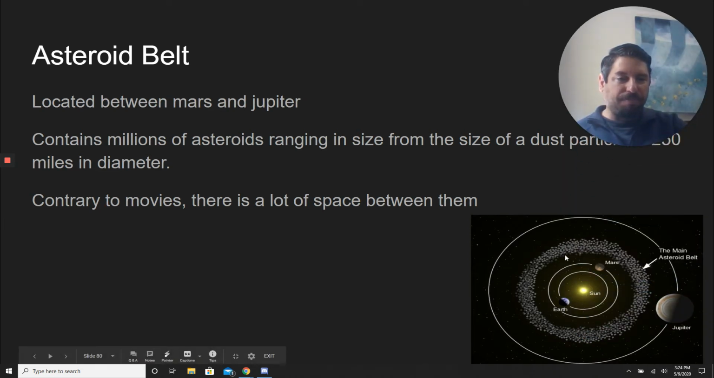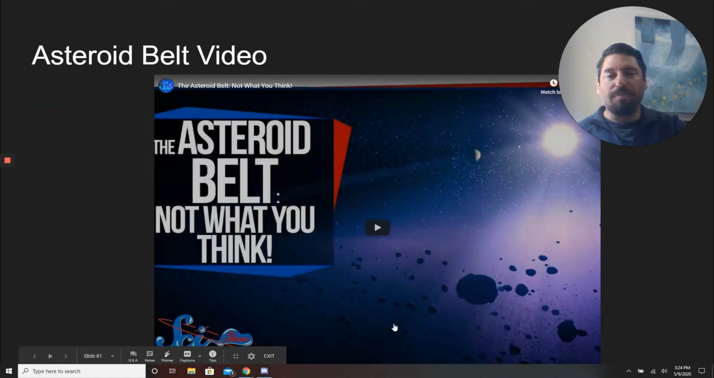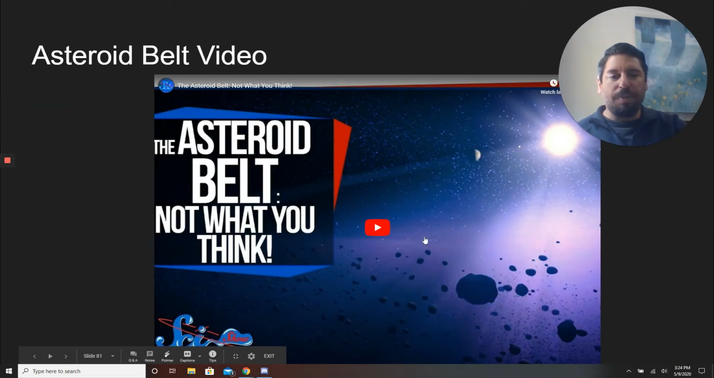So here's a picture. So we have Earth here, Mars is here, and then the asteroid belt lies in between Mars and Jupiter. And like I said, this looks like it's highly crammed with all these rocks together. It's not true. They're really spread out, but there are millions of them there. So here's the video once again talking about the asteroid belt. I think it's only a couple minutes long. So take a look.